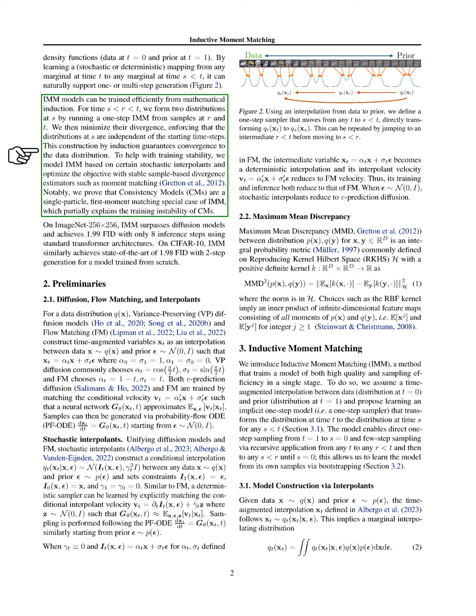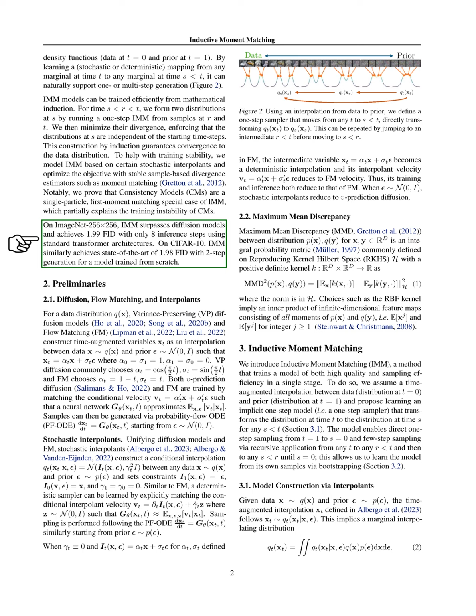For any time between 2 points, we create two distributions by applying a one-step IMM from samples at those points and minimize their differences to ensure independence from the starting times. This method guarantees that we converge to the actual data distribution. To enhance training stability, we base IMM on specific stochastic interpolants and use stable divergence estimators for optimization. Interestingly, we demonstrate that consistency models are a specific case of IMM, which helps explain their training instability.